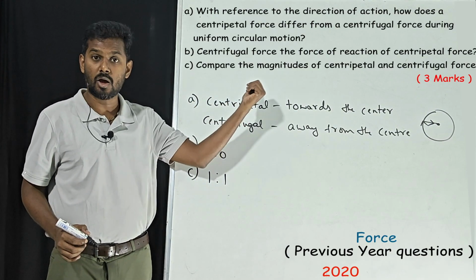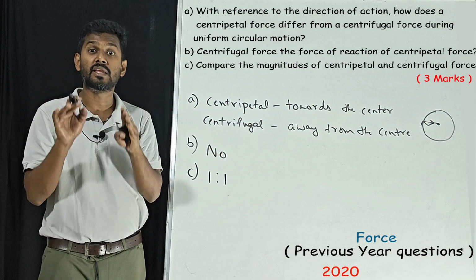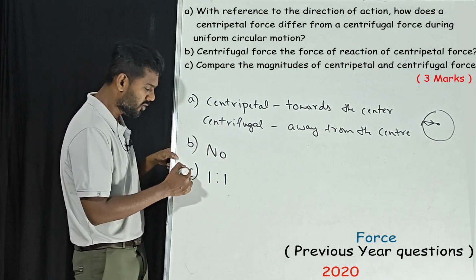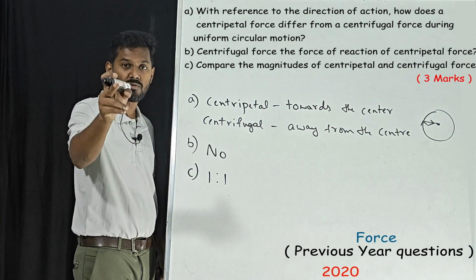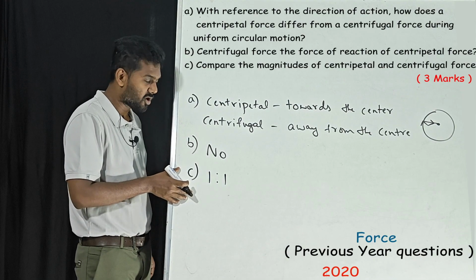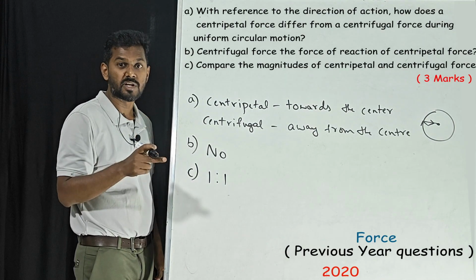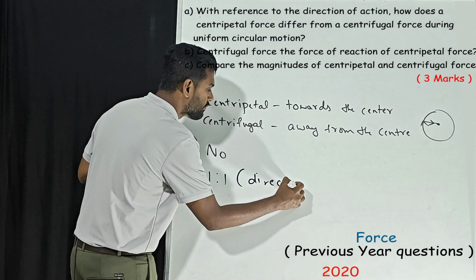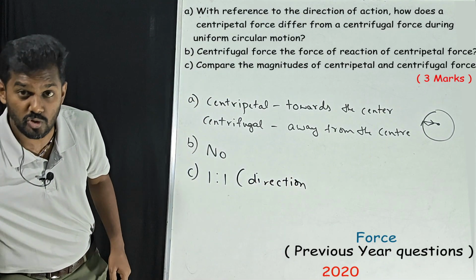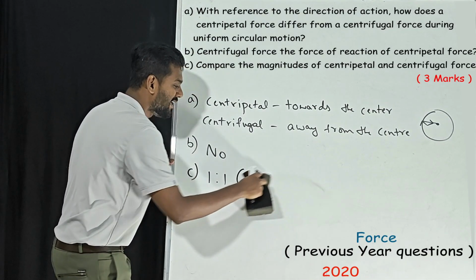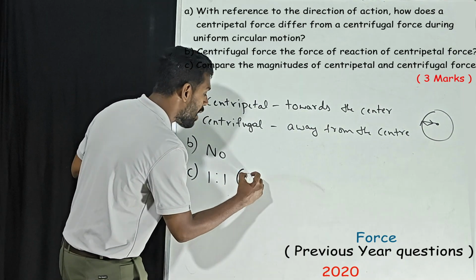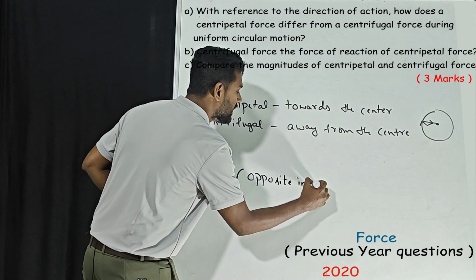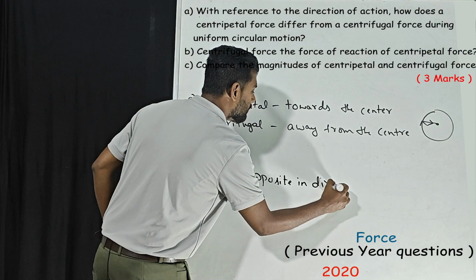Even though they are opposite in direction, they are equal. Equal magnitude but opposite direction. So whenever this question is there, compare the magnitudes of centripetal and centrifugal force, you have to write the direction also. You should write it in the bracket: opposite in direction. If you don't write this, you will not get the 1 mark.